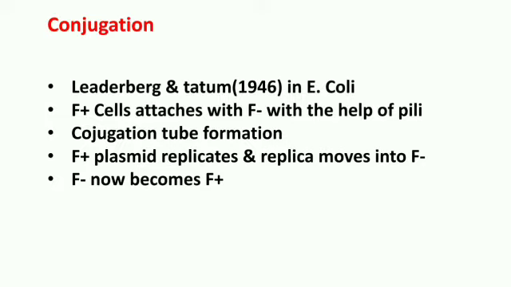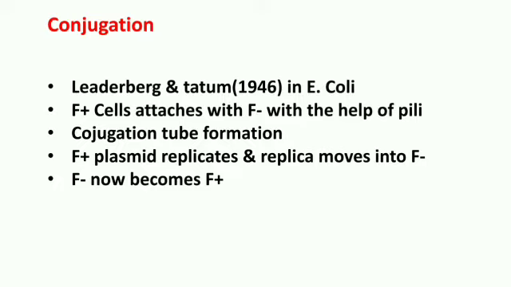First of all, the donor cell F plus is attached to F minus, that is the recipient cell, with the help of sex pili. The sex pili function as a conjugation tube. So a conjugation tube is formed between F plus cells and F minus cells with the help of pili.